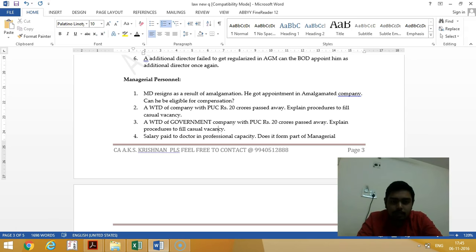Next, a whole-time director of a company with paid up capital 20 crores passed away. Explain the procedure to fill the casual vacancy. Casual vacancy of a whole-time director can be filled by board of directors within a period of 6 months. This is told under section 203. The whole-time director of a government company with paid up capital 20 crores passed away. Explain the casual vacancy. See, section 203 is not applicable to all the government companies. So, it is the board of directors' duty to fill the casual vacancy, but there is no time limit for filling. For a normal company, a 6 months time limit is there.